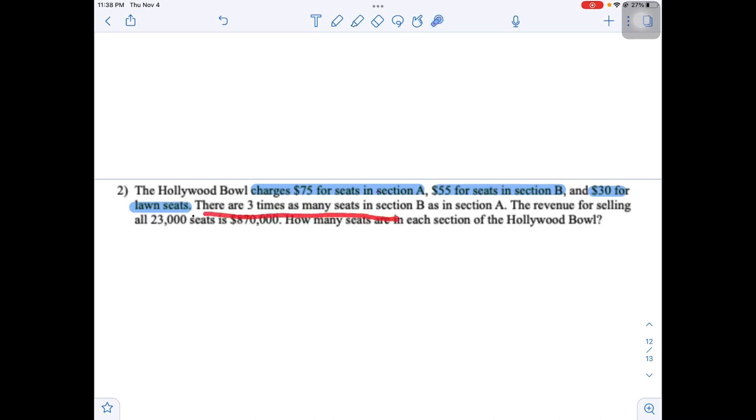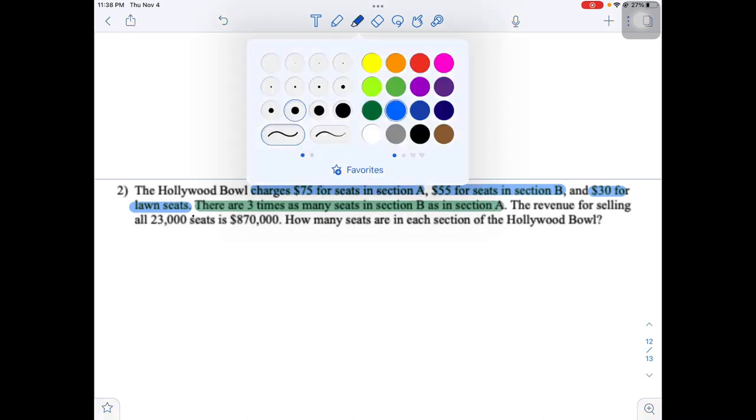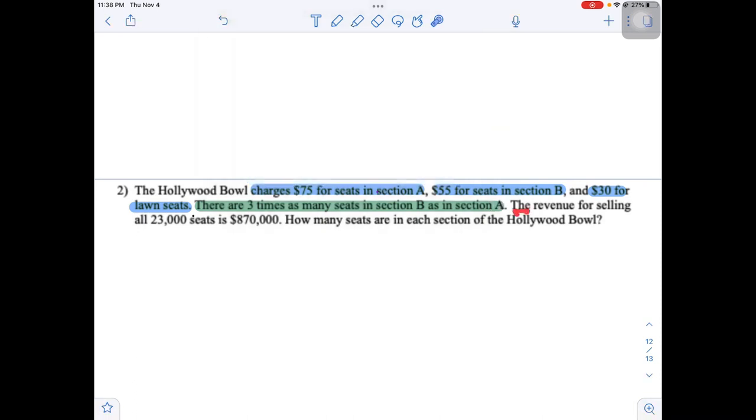There are 3 times as many seats in section B as in section A. Okay, that's important. Actually, that's a different color because that doesn't have to do with money. So let's highlight this in green here. Okay, but let's go back to the blue. The revenue for selling all 23,000 seats is $870,000. This is what I need. This has to deal with money. How many seats are in each section of the Hollywood Bowl? Okay. So let's do the blue here.